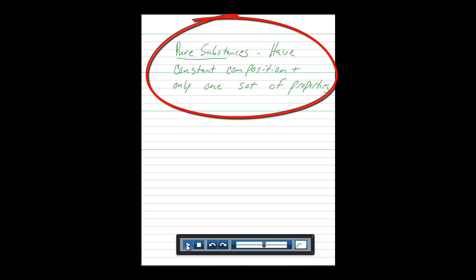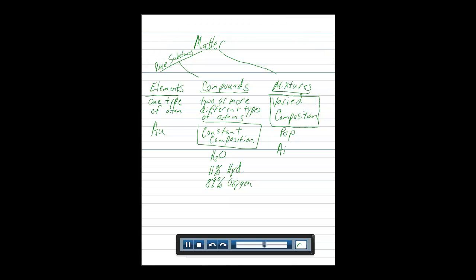Let's give some more examples of each. The air you're breathing right now is a mixture. Air comes in different types.